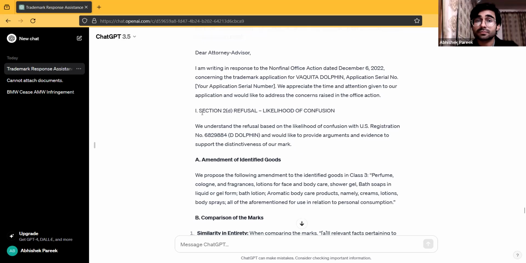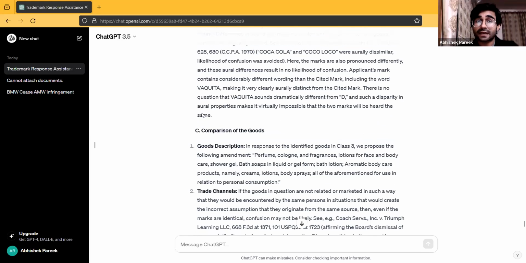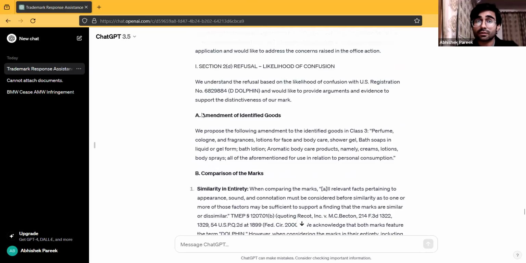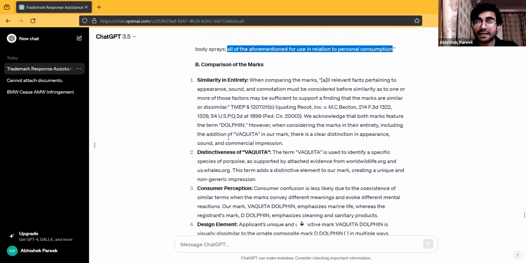And then you begin with, firstly, the amendment which we are going to suggest. That was the first point that I had suggested: that we propose an amendment to class 3, and we would like this to be added. "Aforementioned for use in relation to personal consumption" should be added. So that has been added.